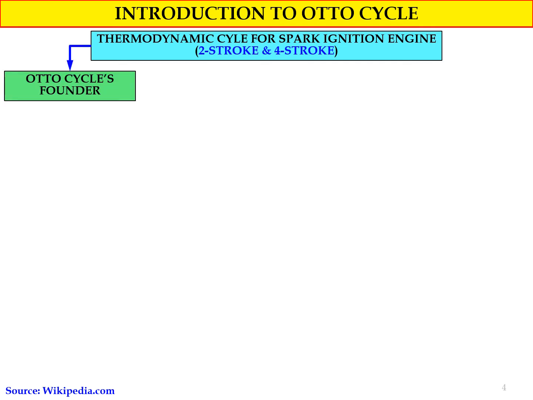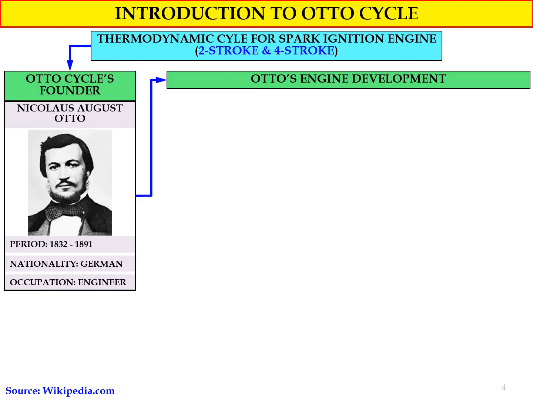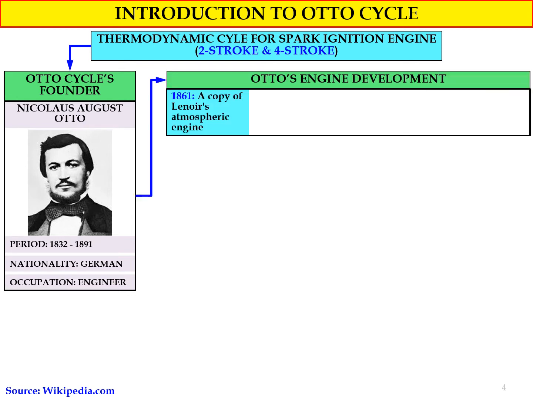First we look into the Otto cycle's founder, Nicholas August Otto, who lived from 1832 until 1891. His nationality was German and his occupation was engineer. In the Otto engine development, it was first developed in 1861 as a copy of the Lenoir atmospheric engine, and then in 1862 a four-cycle compressed charge engine was developed.